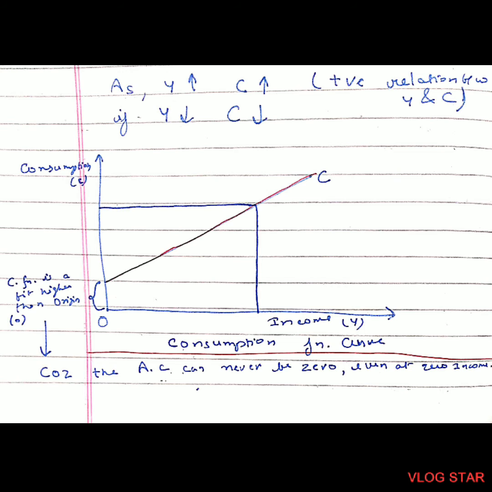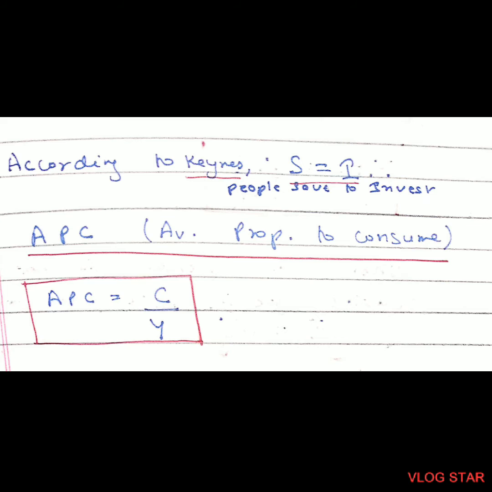And as the income increases, the consumption of the person also increases. And as the income falls, the consumption of the person also declines. So as you can see, as the income increases, consumption increases. This means there is a positive relationship between income and consumption. And if the income decreases, the consumption also decreases. This again denotes the positive relationship. According to Keynes, saving is equal to investment. He says that people save to invest.